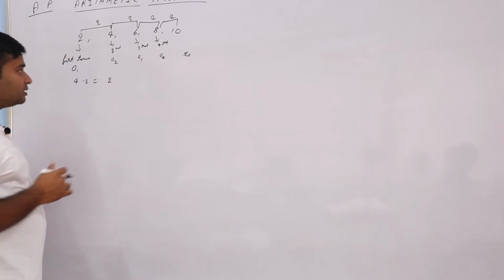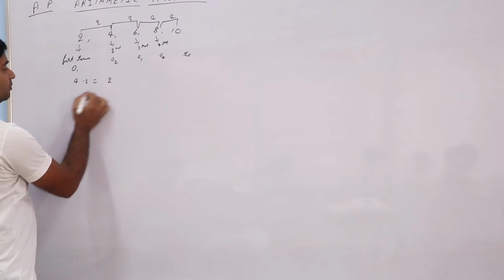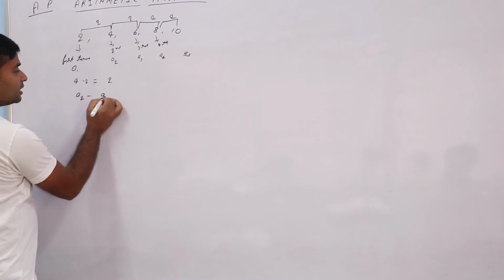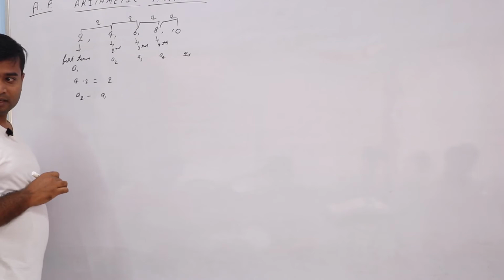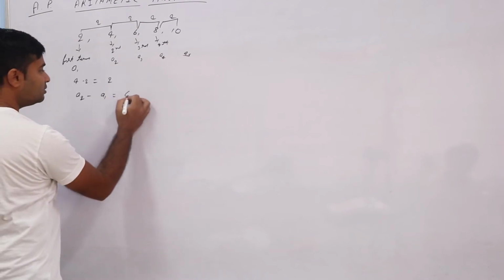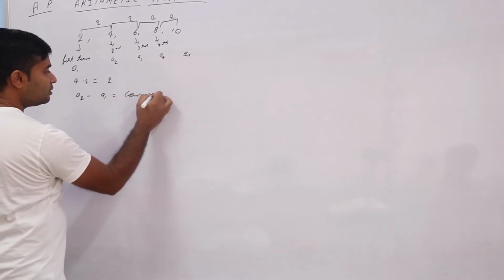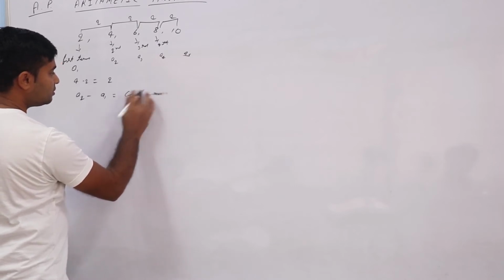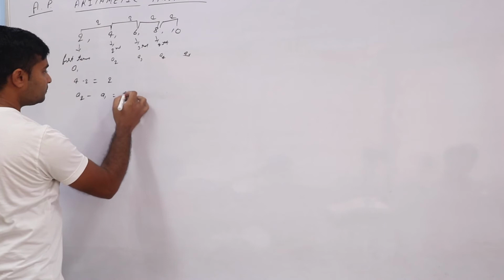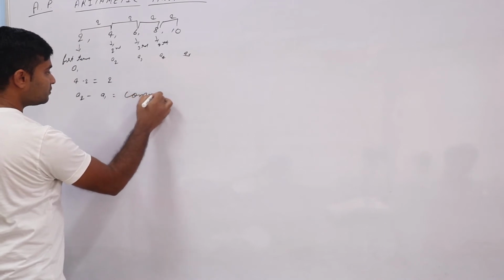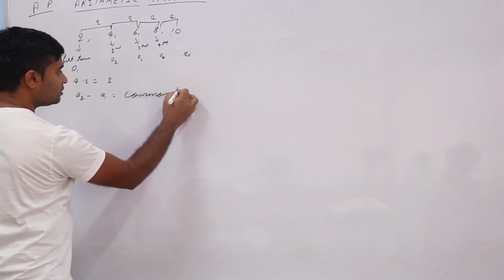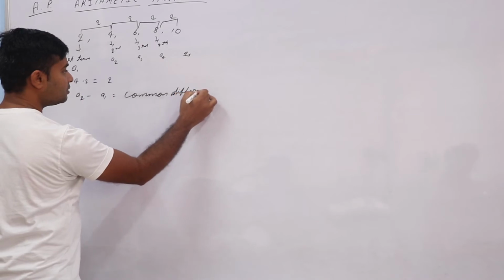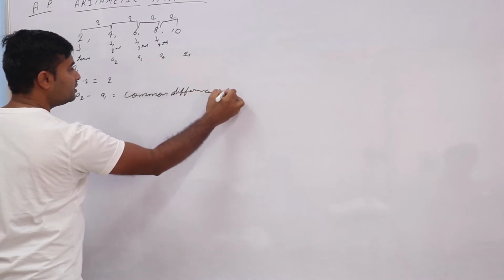Properly, if you see the meaning, A2 minus A1 is called the common difference, represented by small d.